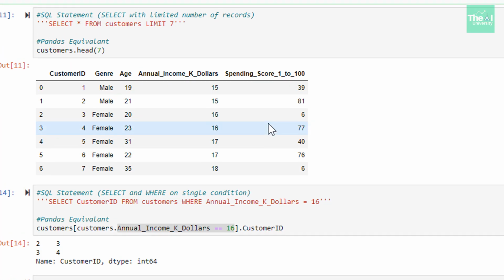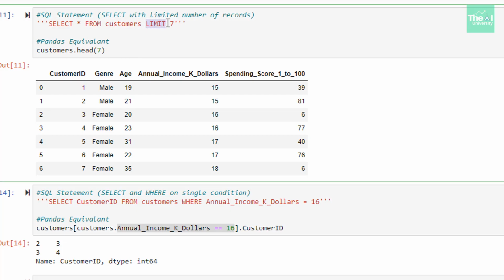In the next cell, we have another SQL query to select all the records from the table, but printing only 7 of them. Here limit is used in the SQL query to limit the number of records. This limit construct just prints the number of records which are mentioned here.